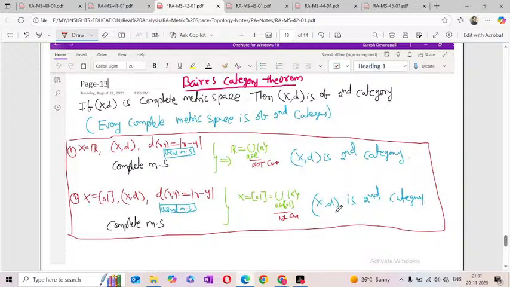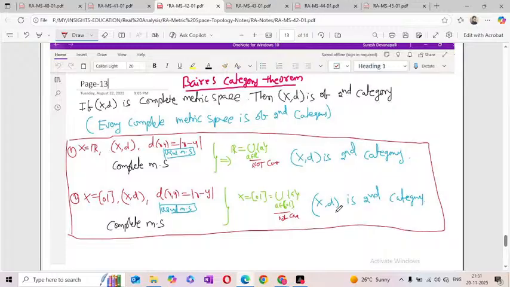Next one. So don't confuse here. First category means if we can express the space as a countable union of nowhere dense sets, that is first category. Otherwise it is the second category.